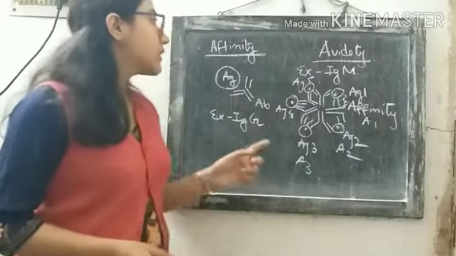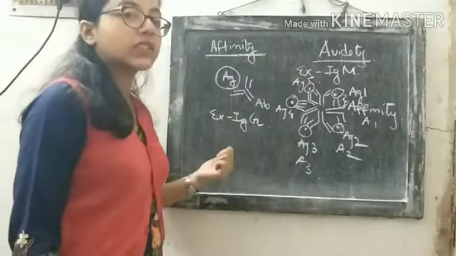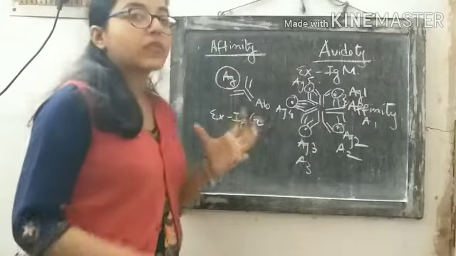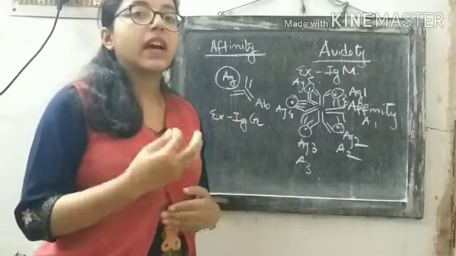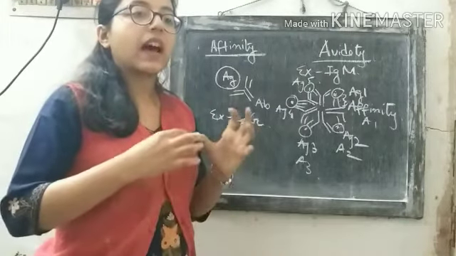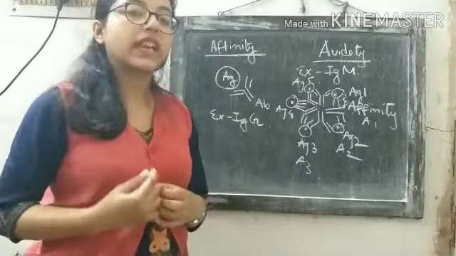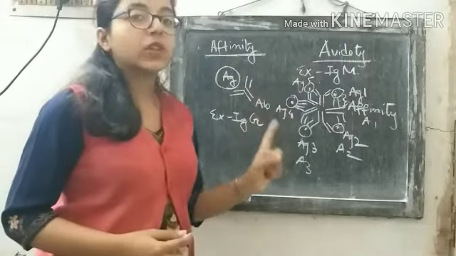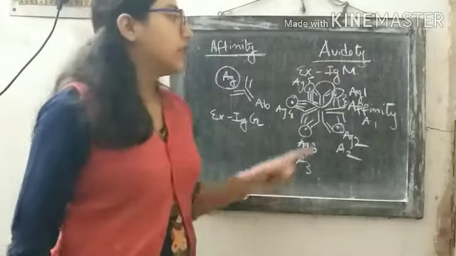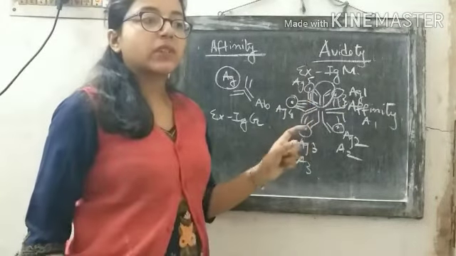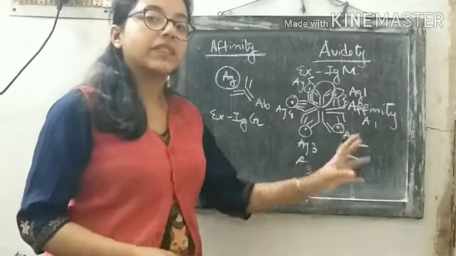Now the affinity for a single IgG molecule, that means the strength by which the IgG molecule binds with an antigen, is much higher. IgG has a greater strength to bind with an antigen. But a single molecule of IgM does not have that much affinity to bind with an antigen.